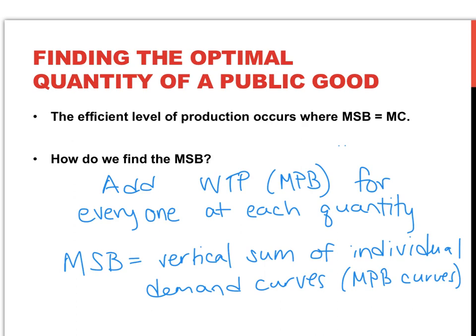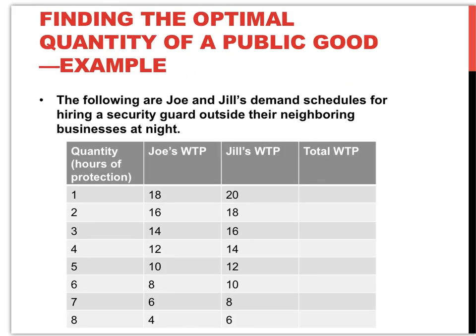So now let's work through a simple example. The following are Joe and Jill's demand schedules for hiring a security guard outside their neighboring businesses at night. In the first column, we have the quantity in terms of hours of security protection. We have Joe's individual willingness to pay for each hour, Jill's individual willingness to pay for each hour, and what we want to do is find the total willingness to pay.